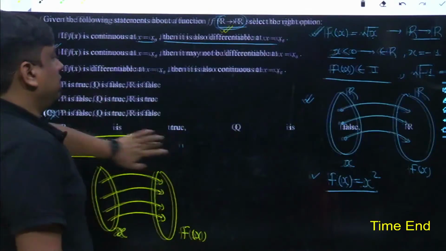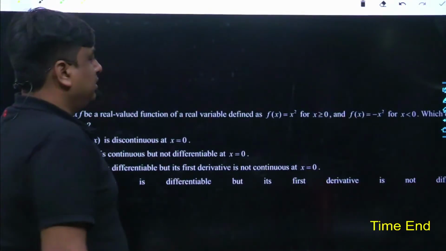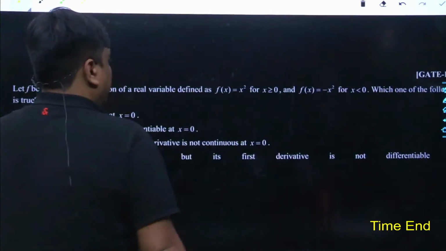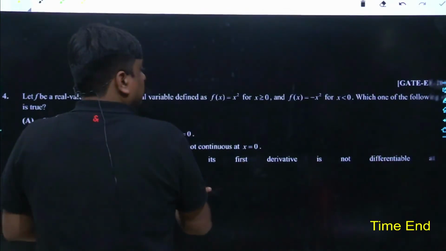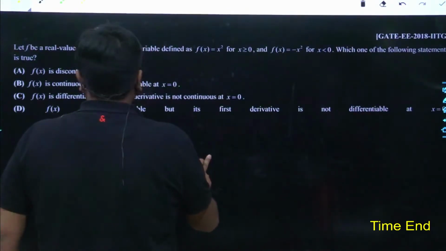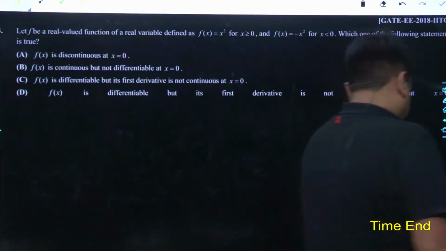Okay then. So here comes the next question. Aman as well as Sagar, has it been your first class, or have you been attending my classes on a regular basis? Tell me. So this question was crafted in GATE Electrical Engineering by IIT Guwahati in the year 2018. Read the problem carefully and tell me what could have been the best most answer.